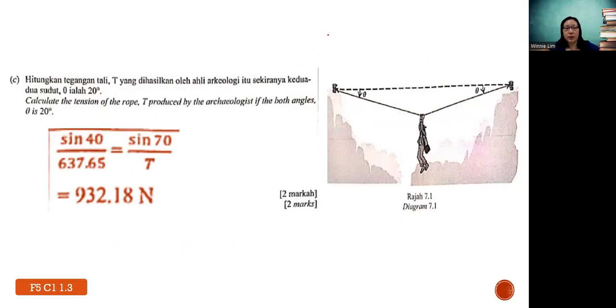Oh, sorry, just now teacher gave some wrong idea. Use sine, right? Instead of cos. This one is the triangle. You must refer back to this triangle, the previous page's triangle.